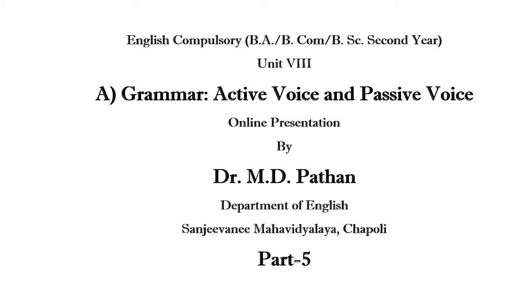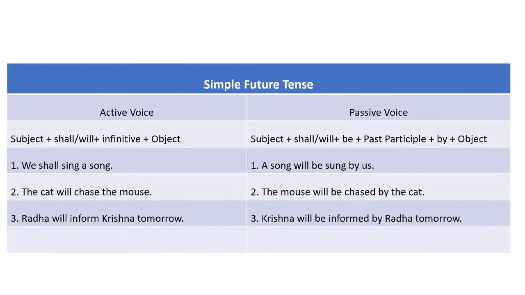Dear friends, today we are going to continue the same unit number 7, section A, that is grammar, in which we have been studying active voice and passive voice. Today we are going to deal with active voice and passive voice, but the sentence written in active voice having simple future tense, and we shall see how to convert this simple future tense into passive voice.